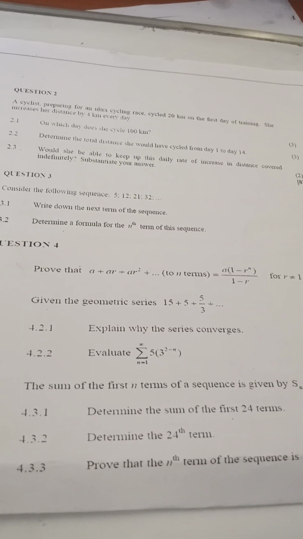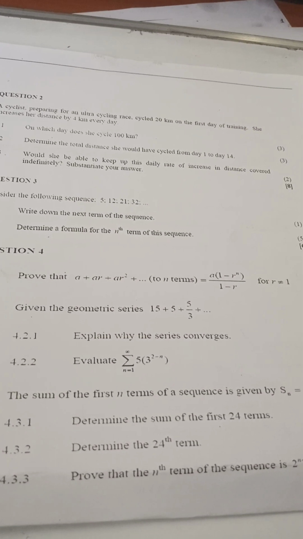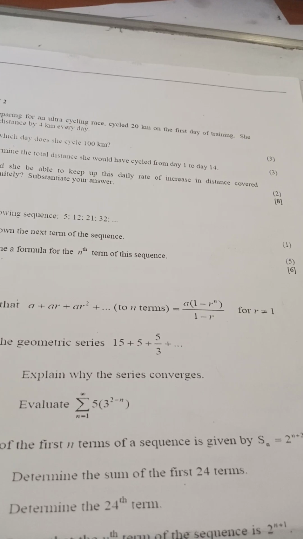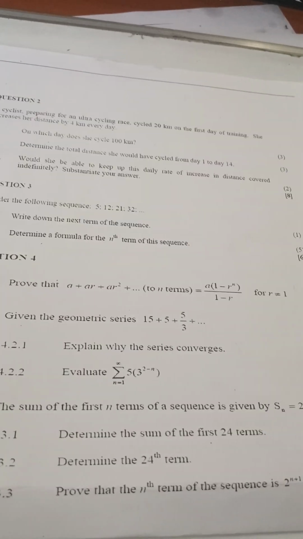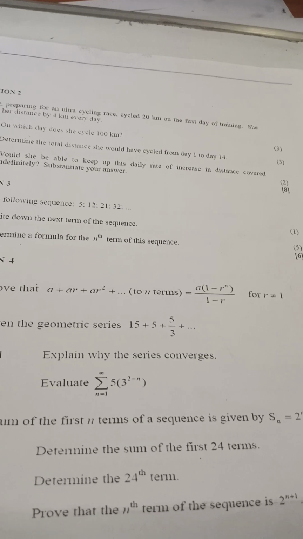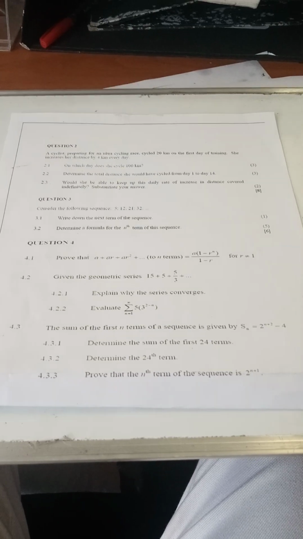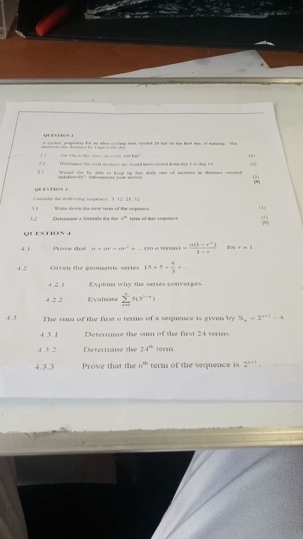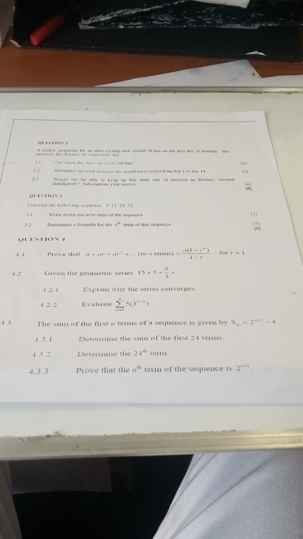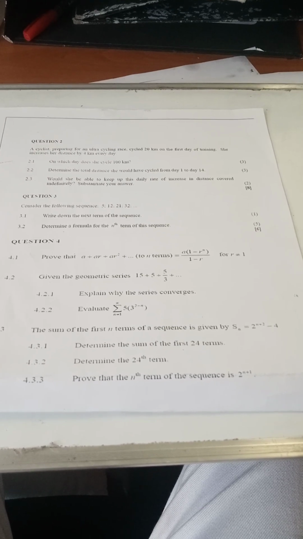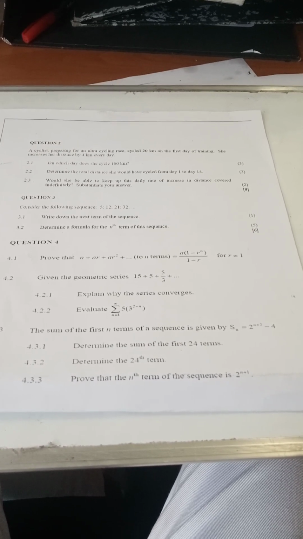Question 4, prove that a plus ar plus ar squared plus up to the nth term is given as a into bracket 1 minus r to the power n over 1 minus r, for r must not be equal to 1. There's a restriction there. And then question 4.2, given the geometric series 15 plus 5 plus 5 over 3 plus dot dot dot. Yeah, there's an infinite geometric series, you can see. It can go on and on like that. 4.2.1: Explain why the series converges.